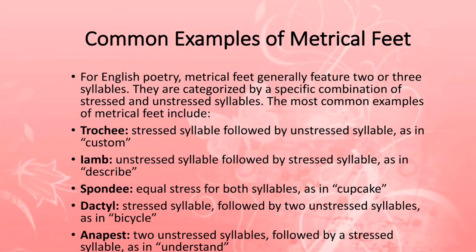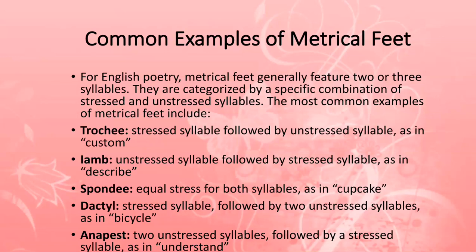So if you minutely observe the difference in this pattern of syllables, you will see that in trochee, for example, you have the word "custom." Now "custom," when it is spoken, the first syllable, "cus," is stressed, and the second syllable, "tum," is shortened, is not so long, and so it is unstressed.